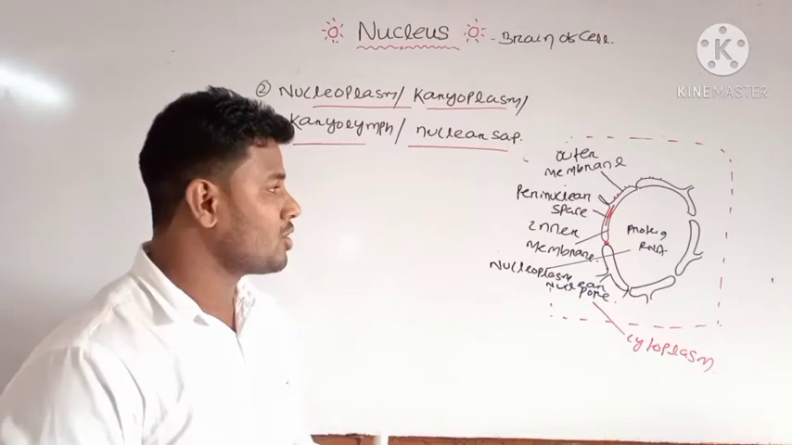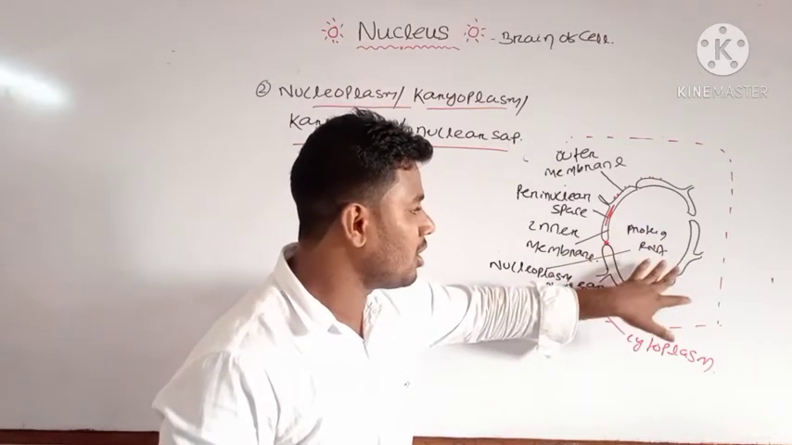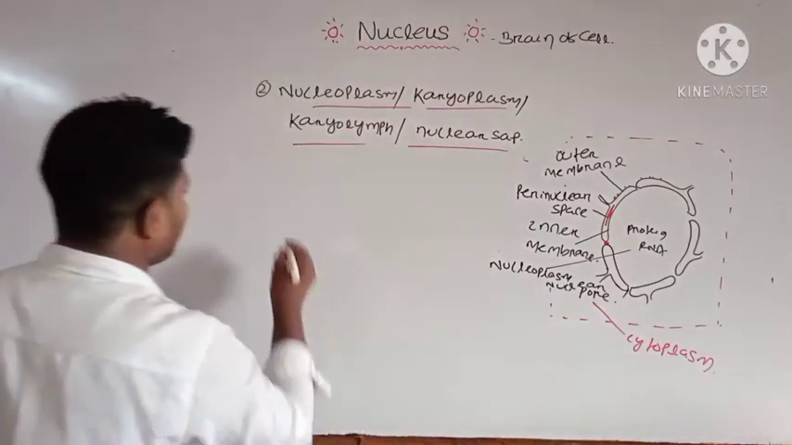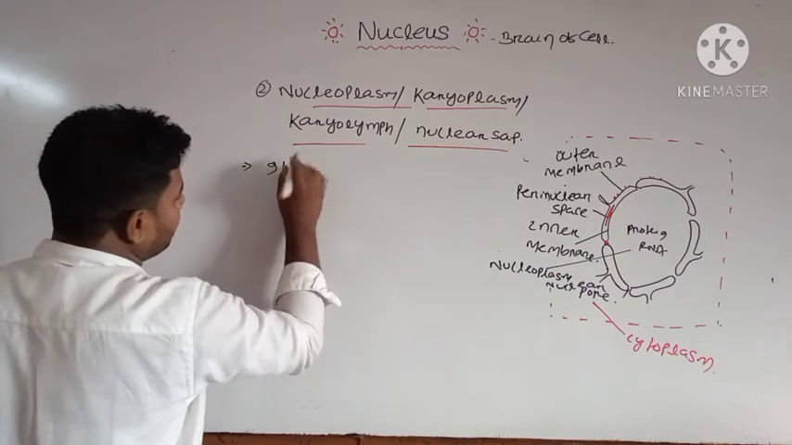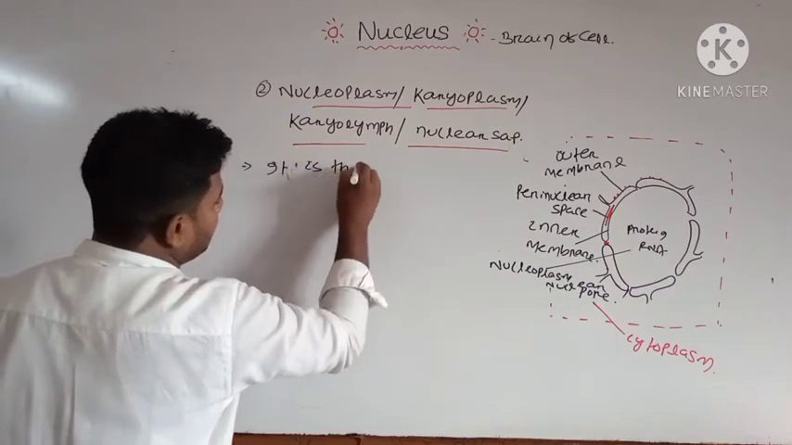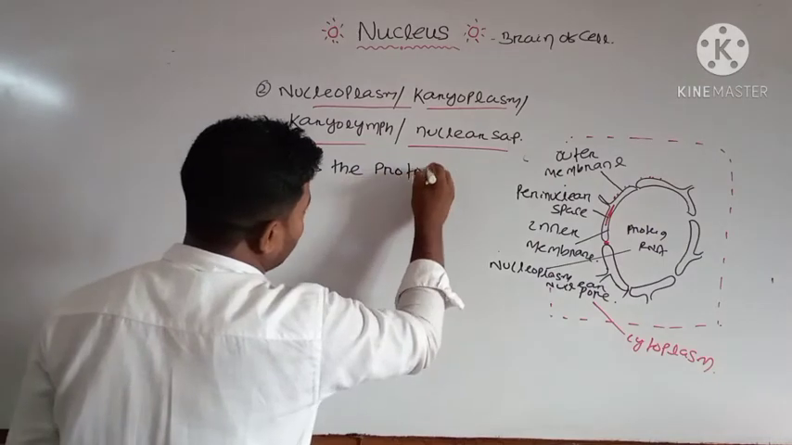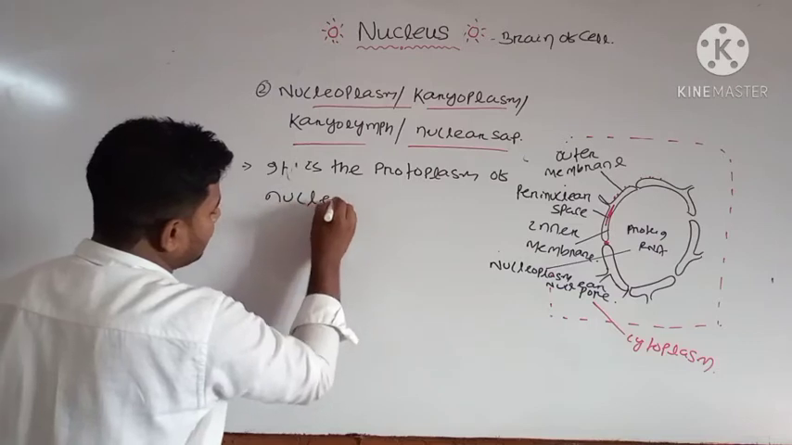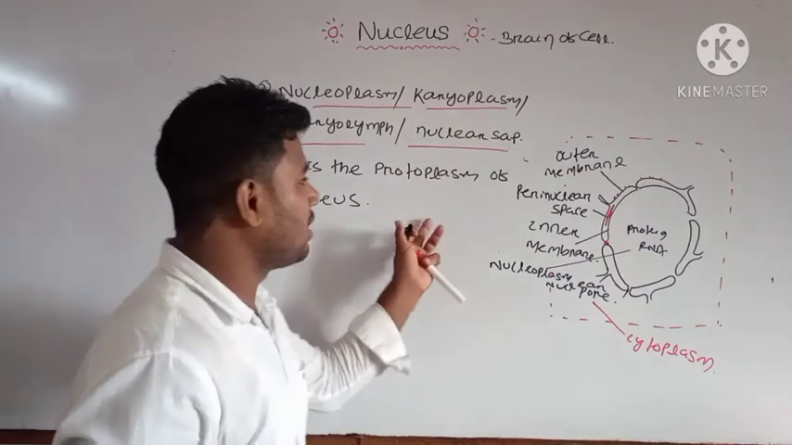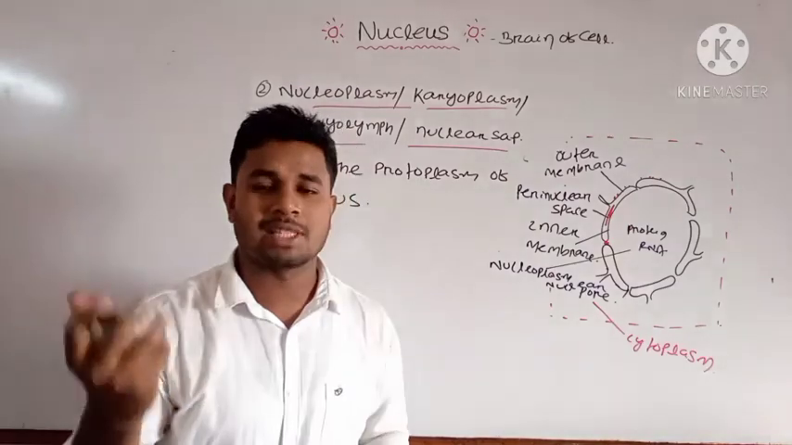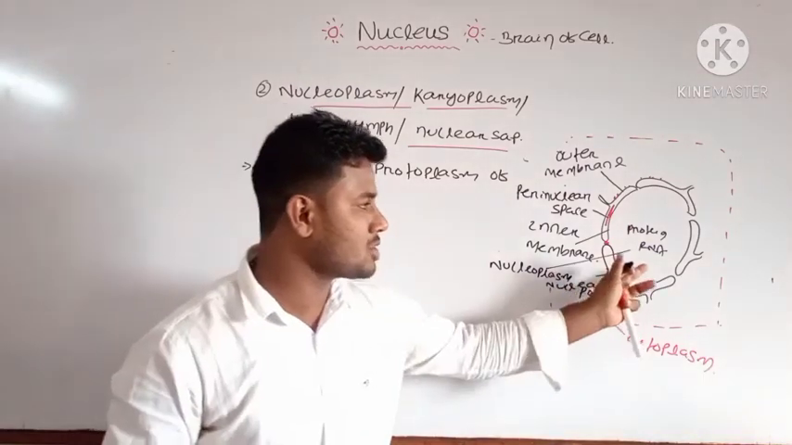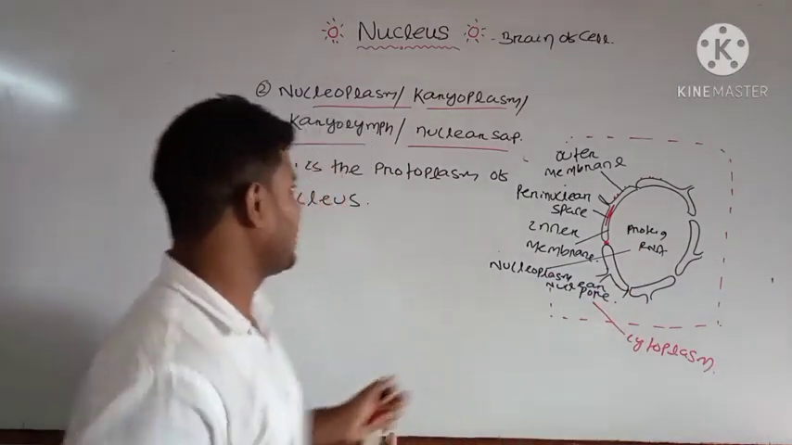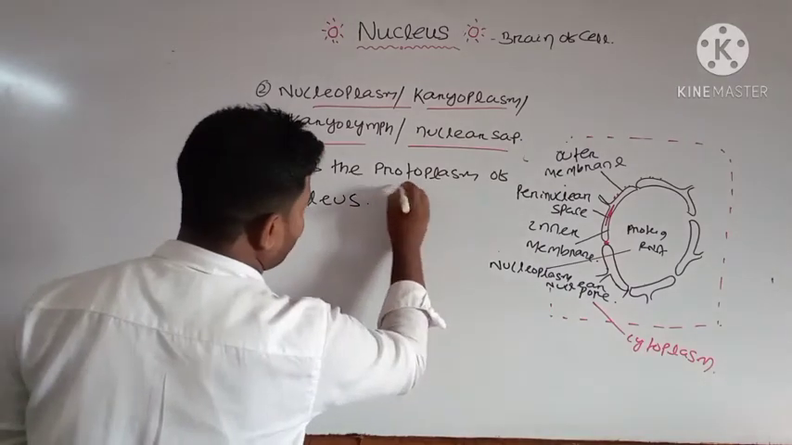And what is that structure? The inside fluid which is present inside your nucleus is known as the protoplasm of the nucleus. Okay, we know that protoplasm has two parts, that is your cytoplasm and nucleoplasm. And nucleoplasm is the inner fluid of your nucleus, and cytoplasm is the inner fluid of your complete cell.